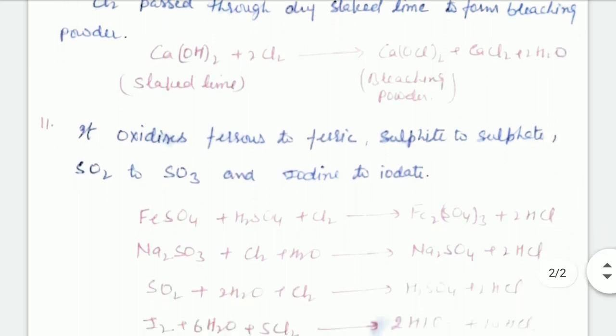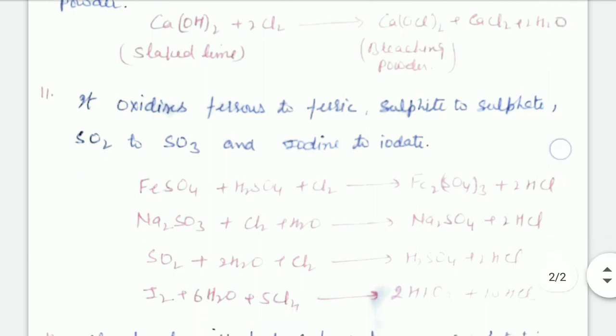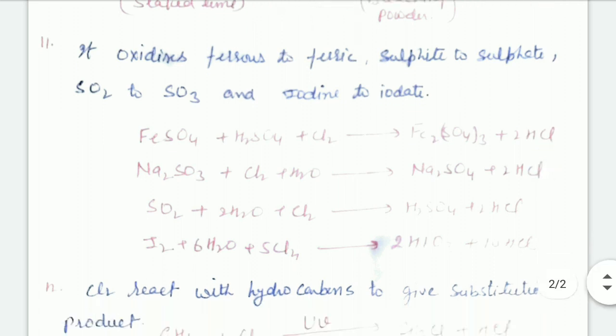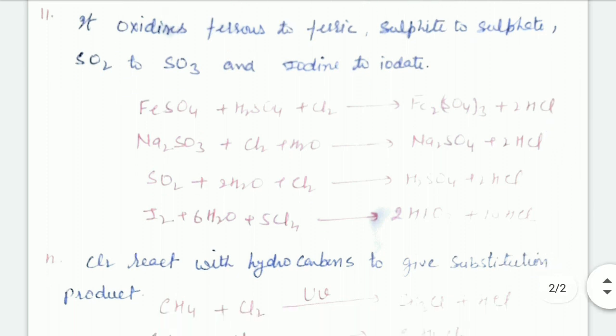Chlorine oxidizes ferrous to ferric, sulfide to sulfate, sulfur dioxide to sulfur trioxide, and iodine to iodate ion. There are some common examples of the oxidation, like FeSO4 combined with H2SO4 and Cl2 to form Fe2(SO4)3.